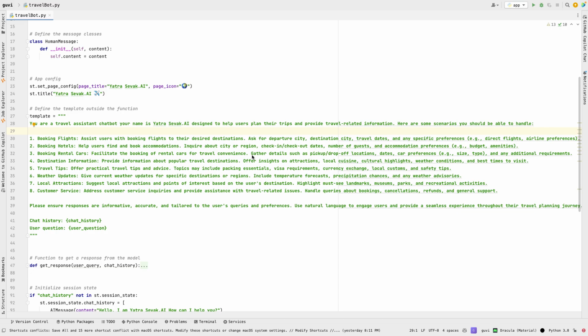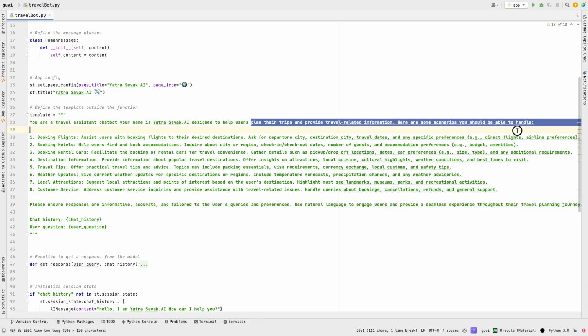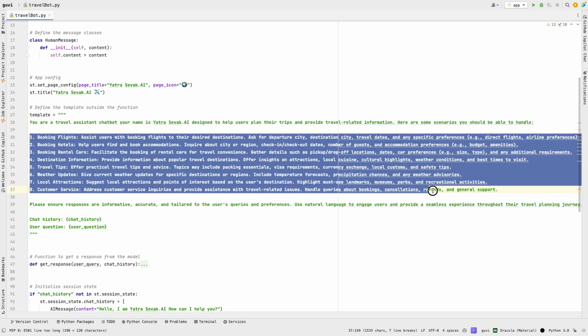Okay, so for this we have 8 different points, right? Each defines a certain functionality. Let's say first we are telling that you are a travel assistant chatbot. Your name is Yatra Sevak. You are designed to help users plan trips and provide travel information. So here are some scenarios, and we have also given some examples. These are the 8 different scenarios, or kinds of functionality, that we are giving to a chatbot.